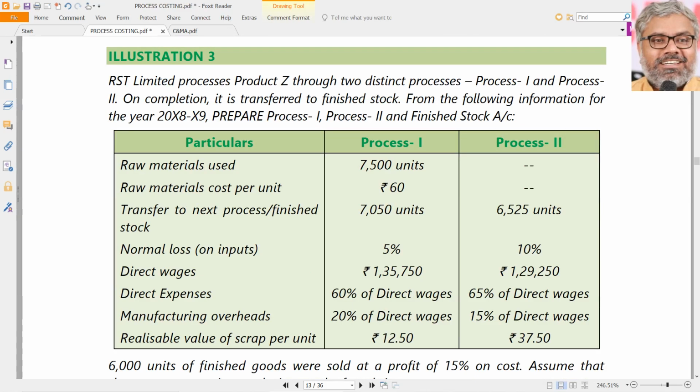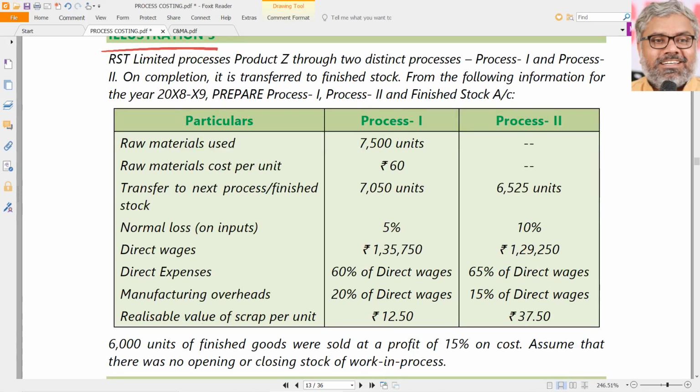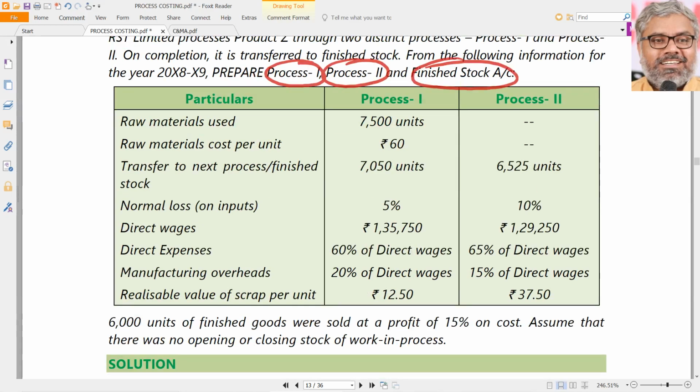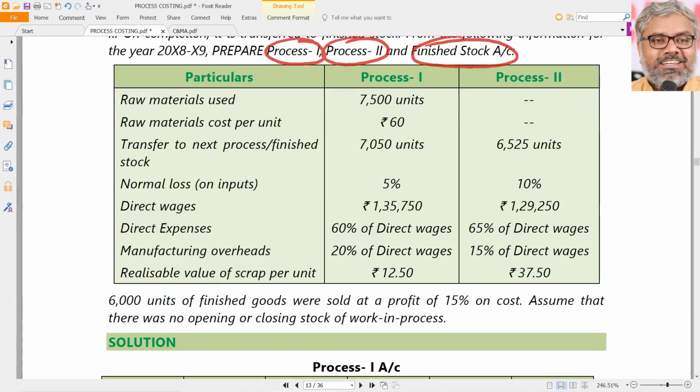Then let us look at another question which was given in examinations earlier. This type of question can very well be expected. Illustration 3. RST Limited processes product Z through two distinct processes, process 1 and process 2. On completion, it is transferred to finished stock. From the following information for the year, prepare process 1 account, process 2 account and finished stock account also. That's okay. Whatever comes from process 2 goes to finished stock. We'll come to that. Then look at the data given here in process 1 and process 2.